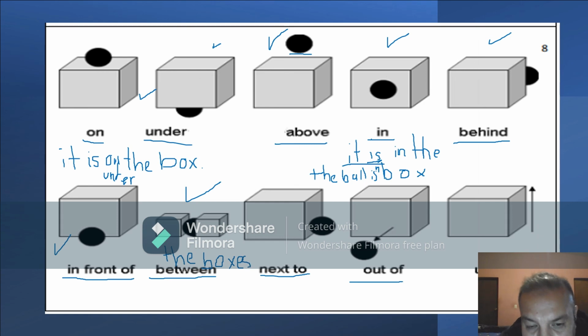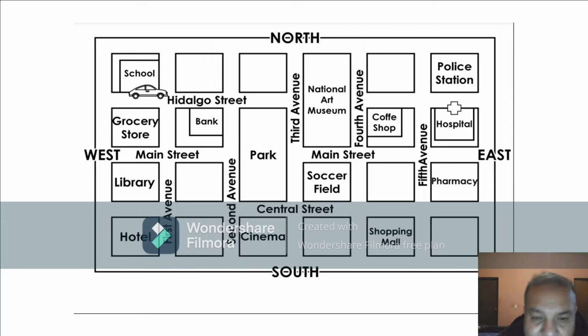Sorry. Now, if I ask you about this, where is the ball? It is next to the other box, correct? What about here? It is out of the box.